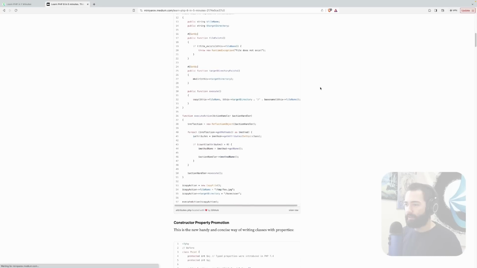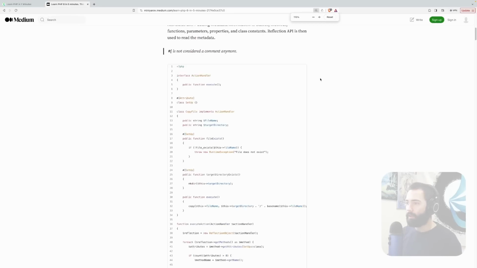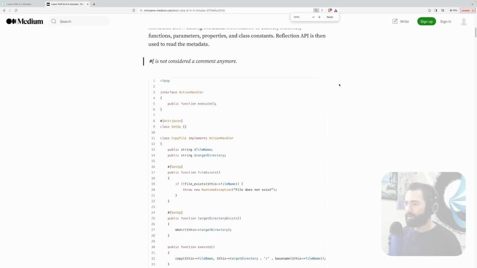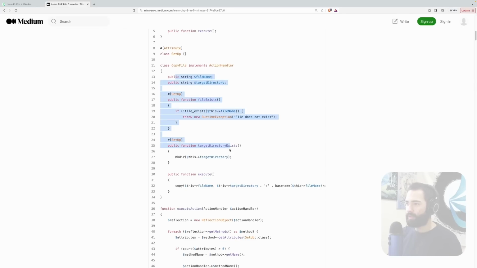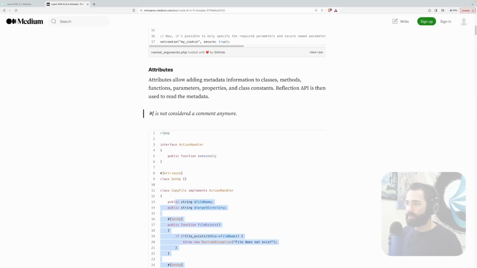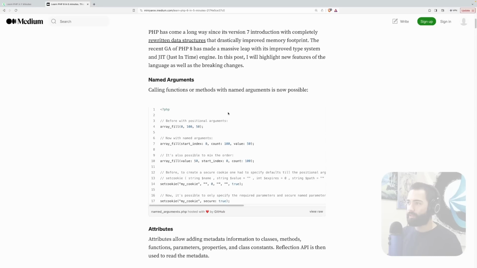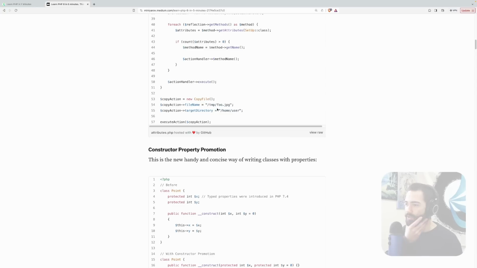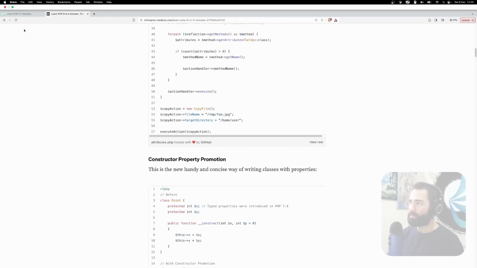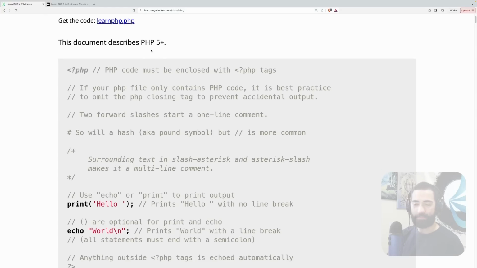Medium article. Medium is crap lately. You have interfaces, classes, attributes. This looks a lot like C#. You get fields. What is this even? This is not considered a comment anymore. Named arguments. I guess these are new features. So I guess I'm not so much after new features that are coming in PHP 8. I guess I'm after the core that has been there for God knows how long.